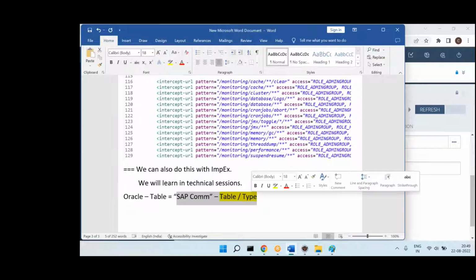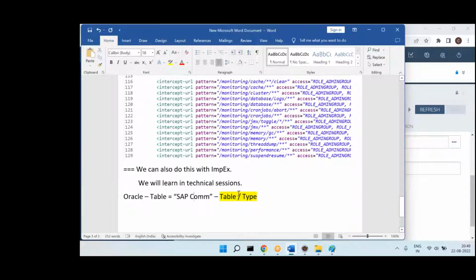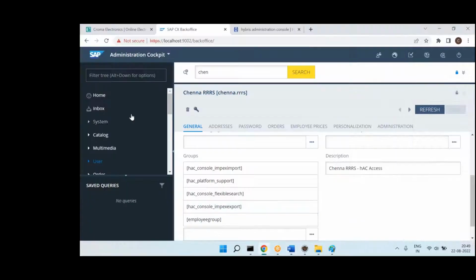So that means in the Oracle, you have an employee table, order table, user table, like that. In the SAP Commerce, we have the type or table. There is a small difference between type and table. What is the difference? We will see in the coming days. For now, assume that it's a table. Now, if you come to the back office, can you see this one, please? In the back office, this is called Explorer tree.